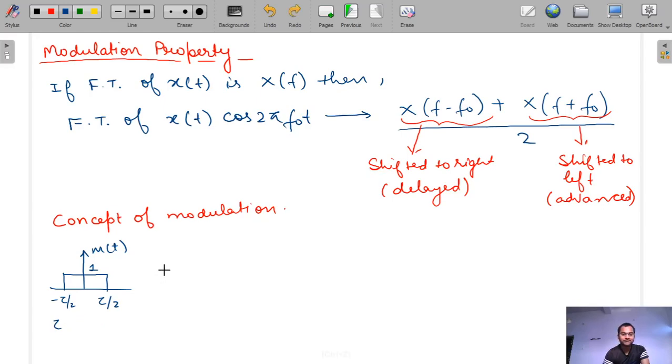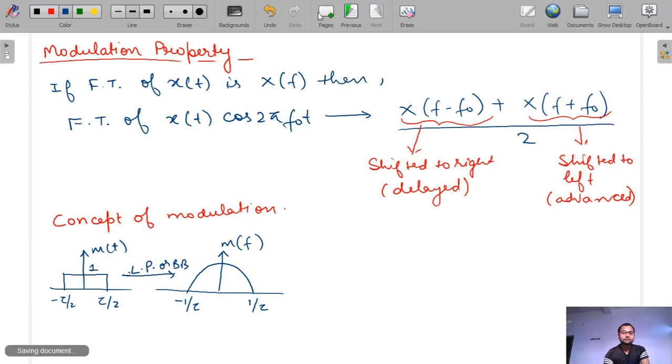We will decide later what the value of tau is. And when you get M(f) for this signal in the frequency domain, it will be a sinc function, with zeros at 1 by tau and minus 1 by tau. When we give m(t) as a low pass or baseband signal, then M(f) will be like this.